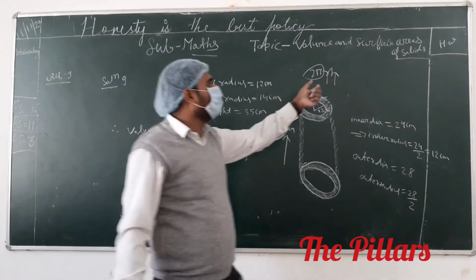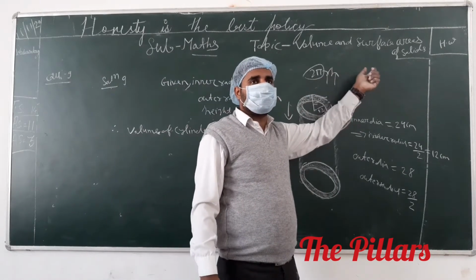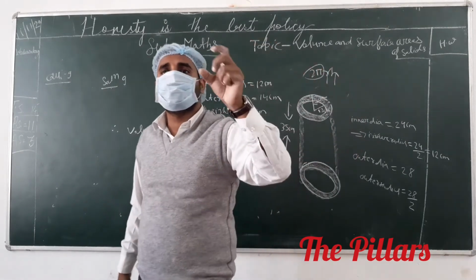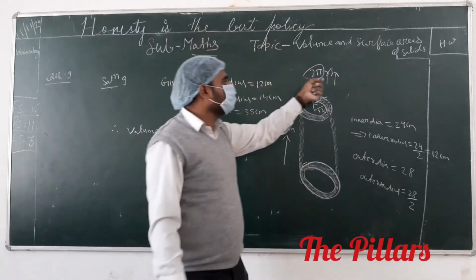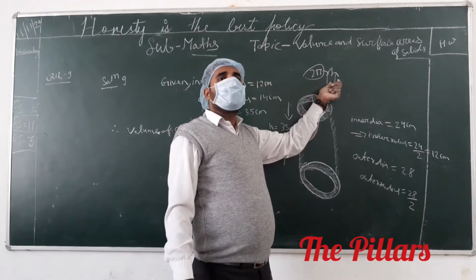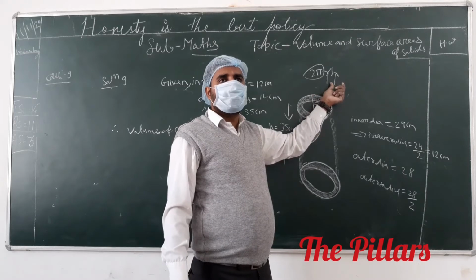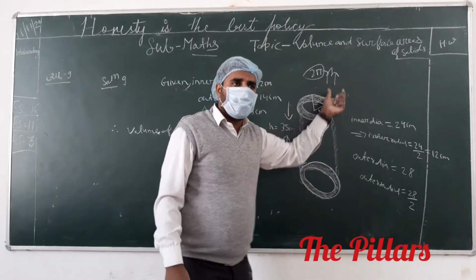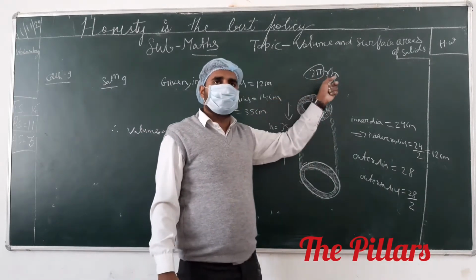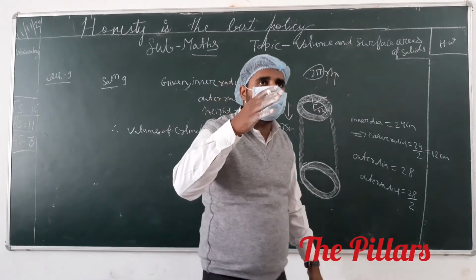And you have to square 2 pi capital R plus 2 pi small r. So whenever you give any answer, you have to check whether it is right or wrong. How many dimensions does it have? Here 2, and volume is 3 dimensions. So this formula is not correct. First, whenever you give the answer, you have to think that.